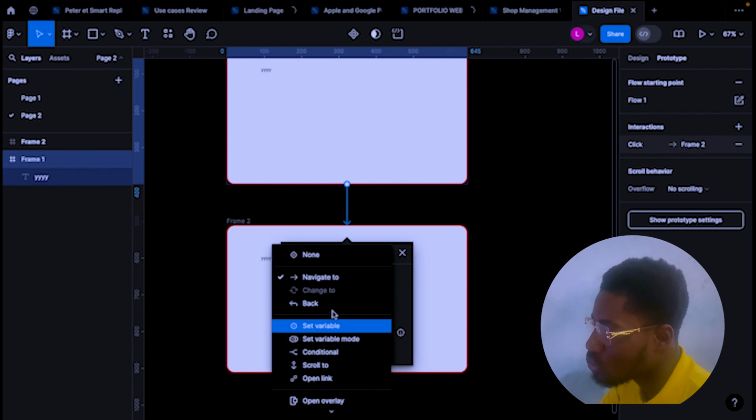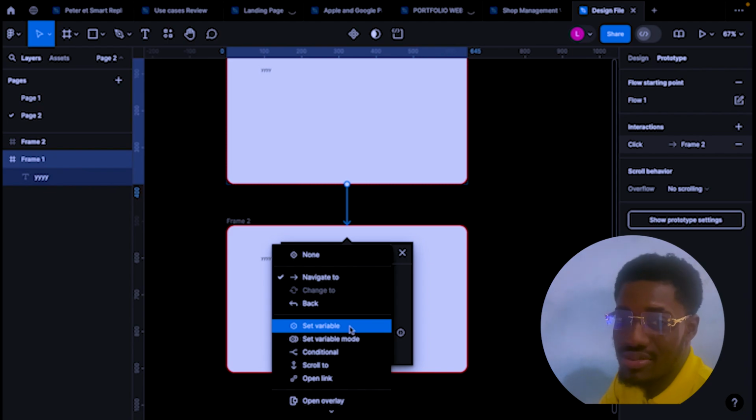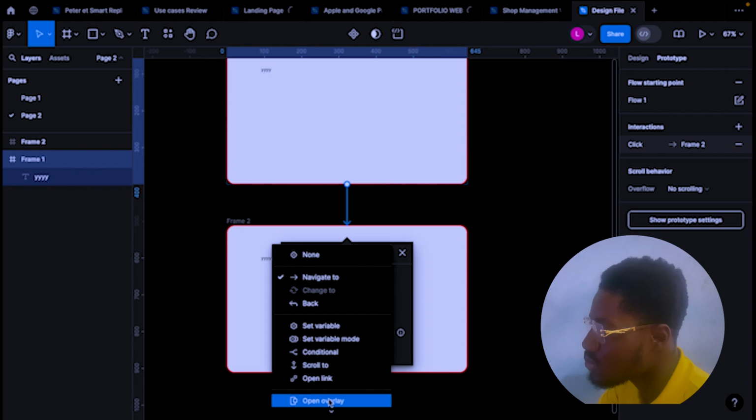So navigate to, back. Set variables are a little for intermediate, not for beginners. For set variables, most of the time we don't usually use it, but sometimes it comes in handy to speed up our workflow when we are doing various design projects. So that's when it comes in.